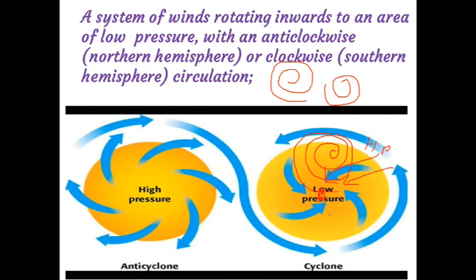In the northern hemisphere, wind moves anti-clockwise, and in the southern hemisphere, it moves clockwise. Inside there is high pressure and outside there is low pressure in that case, so the wind moves from this area to this area, like this way. Clear, children? This is called a cyclone. It is the first movement of wind, from high pressure to low pressure. Did you get the idea?